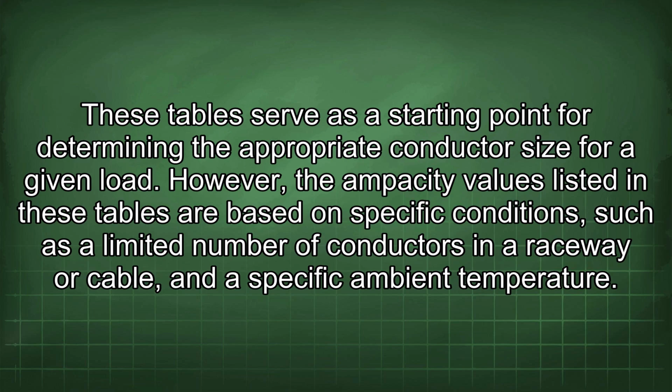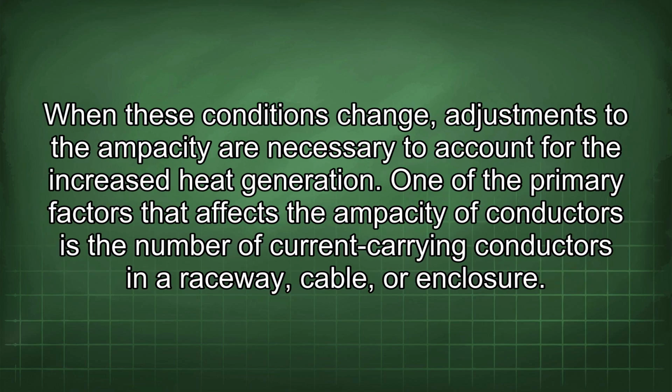However, the ampacity values listed in these tables are based on specific conditions, such as a limited number of conductors in a raceway or cable, and a specific ambient temperature. When these conditions change, adjustments to the ampacity are necessary to account for the increased heat generation. One of the primary factors that affects the ampacity of conductors is the number of current-carrying conductors in a raceway, cable, or enclosure.